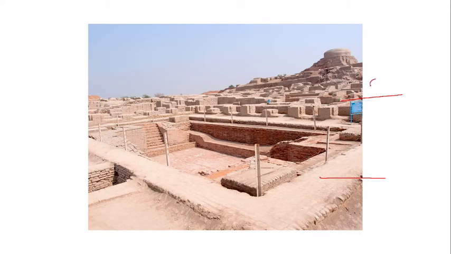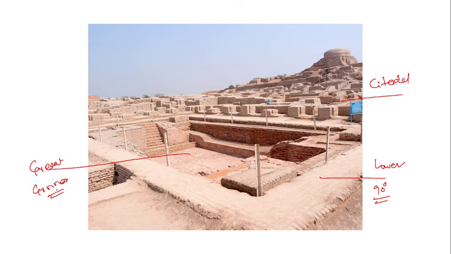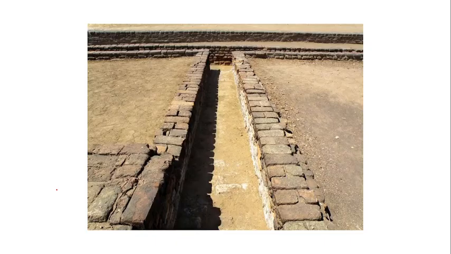Here you can see the raised platform or citadel, the lower town, and the 90 degree cuts in the streets, and some constructions like the great bath and the granary for storing food grains are also visible in the urban areas of the Harappan civilization.